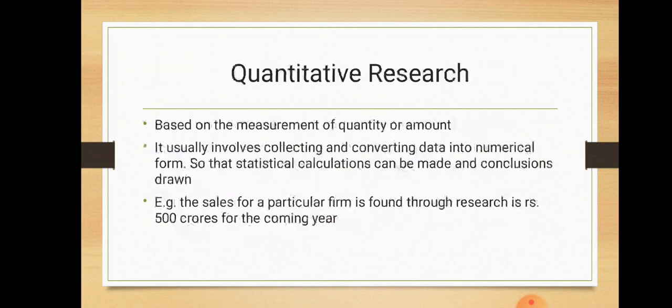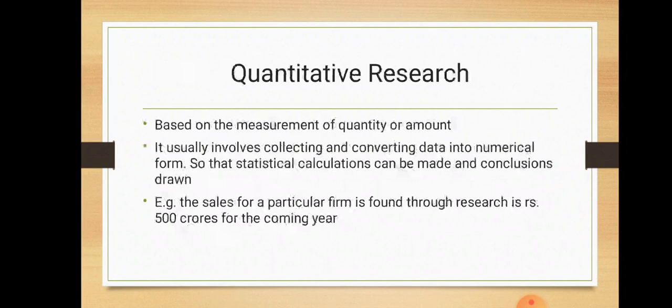The next is quantitative research. So here the main aspect is quantity. So it is based on the measurement of quantity or amount. So in case of quantitative research, research is used to quantify the problem by way of generating numerical data or data that can be transformed into usable statistics.